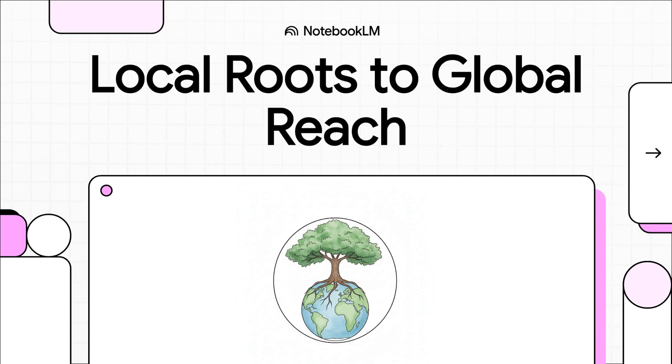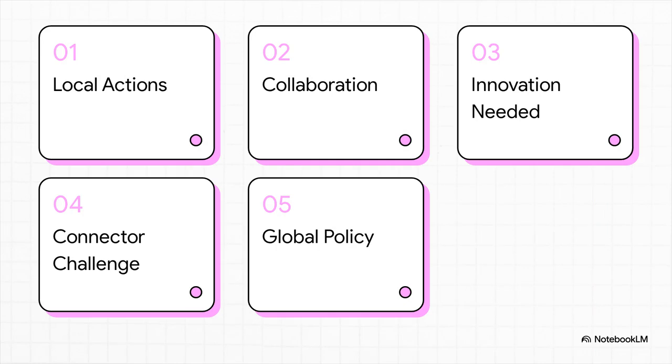Let's get started. Think of this agenda as a syllabus for our pedagogical journey today. We're starting with local actions, global impacts, moving on to the power of collaboration, then why we need innovation, the community connector challenge, and finally, scaling to global policy. Basically, we're zooming out from our local neighborhoods all the way to complex global systems.